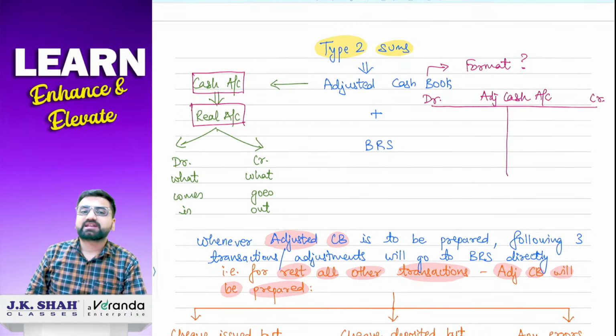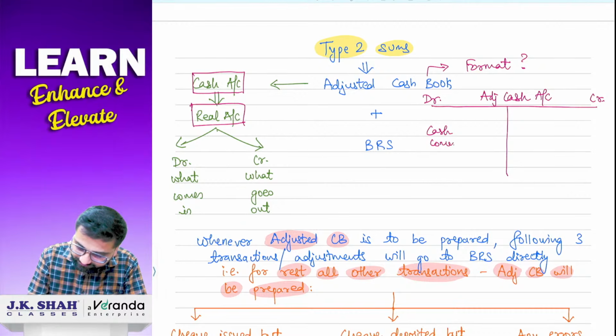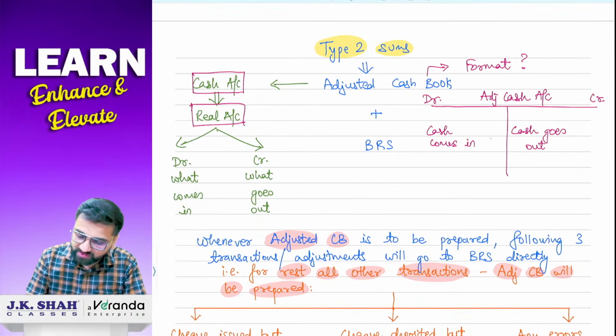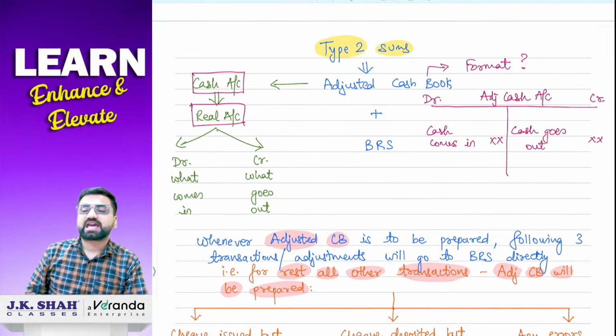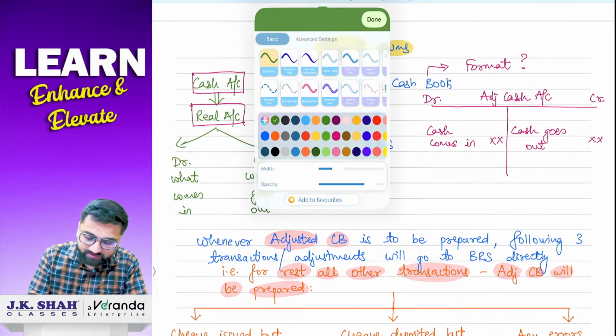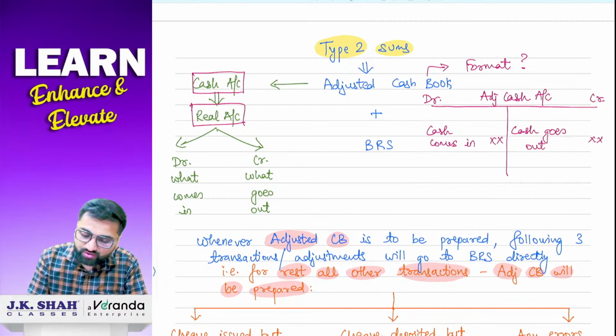Okay, whenever you feel like that cash is coming into the business, तो यहाँ पे आ जाएगा on the debit side, cash comes in, and whenever you think cash goes out, so it will go to this side. So cash goes out, correct? And then इसके अलावा if you start your adjusted cash book with any balance, so see if they had given you favorable balance in your question, see keep this point into your mind, this is important point. If you are making an adjusted cash book and they have given you favorable balance, so you are going to write down here to balance brought down.